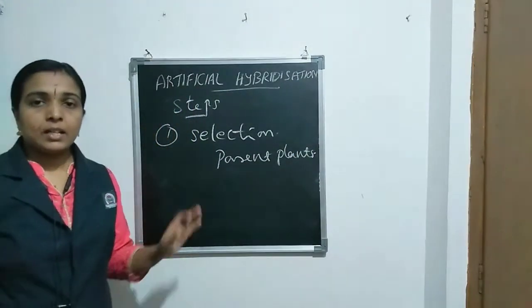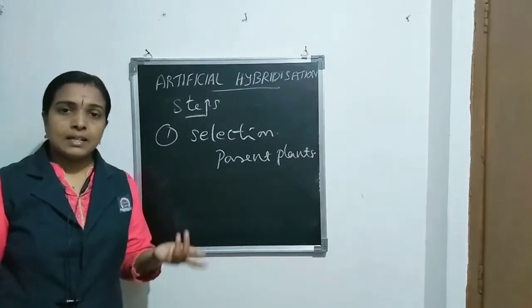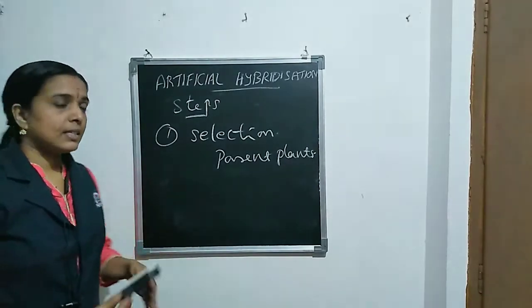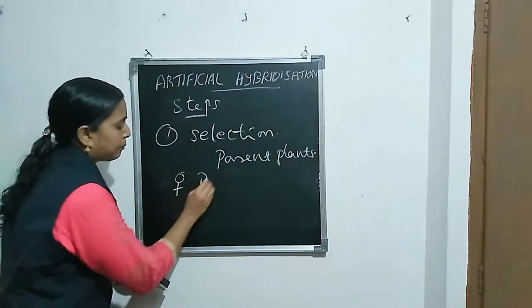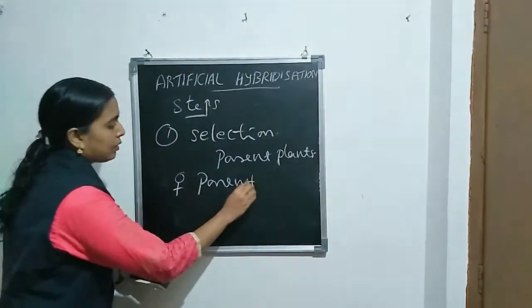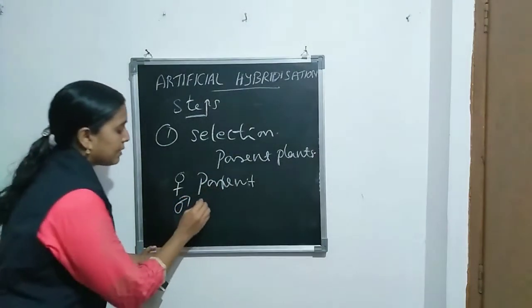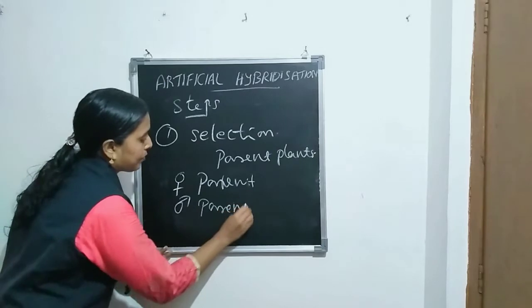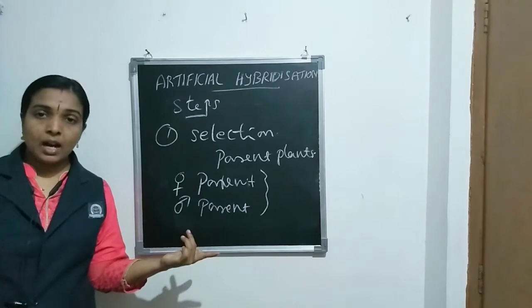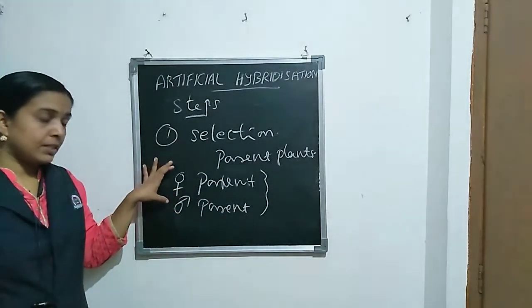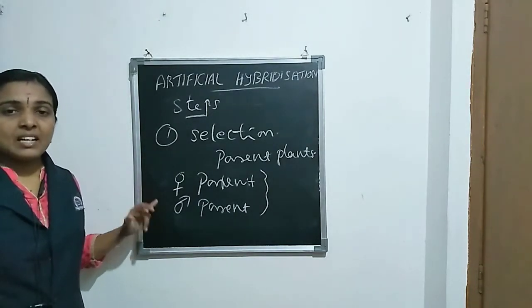We can select different crops as parents, with the desired characteristics. Here consider one plant as the female parent, and another plant as the male parent. Imagine one plant has high yield and another plant is disease resistant.